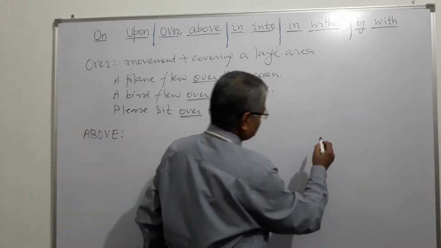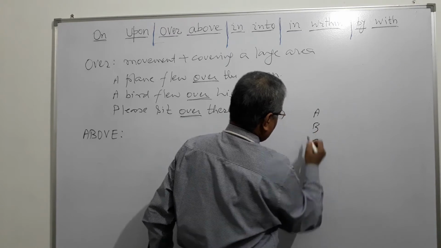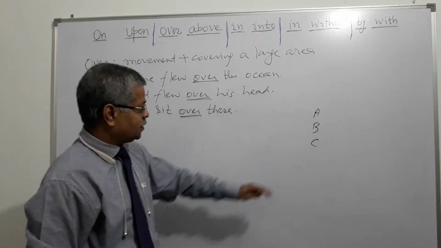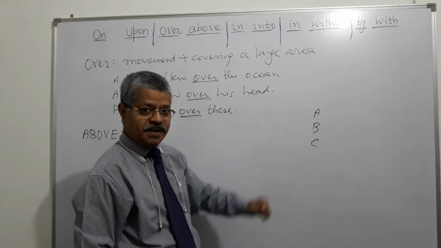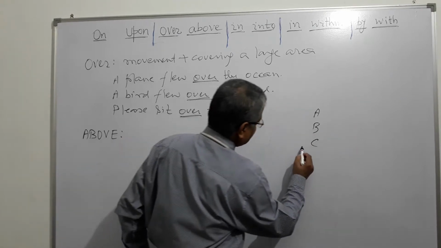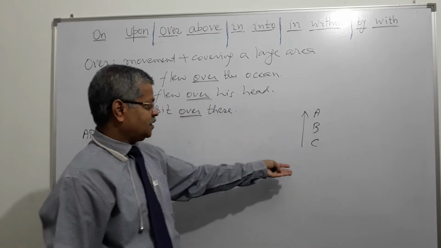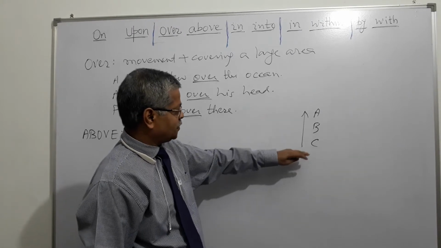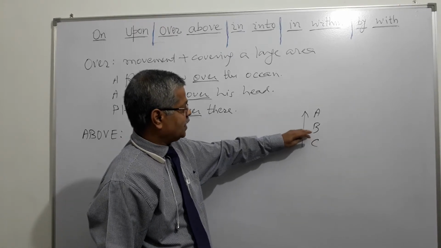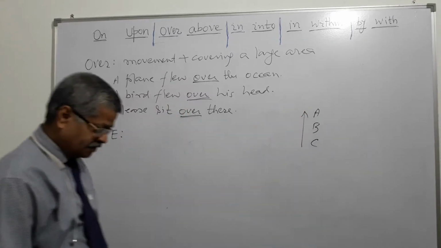Suppose, right, so we can see B is above C, A is above B. If it is like this, right? A, B, C, three things are there or three buildings are there or whatever. B is above C and A is above B, if this is the direction.